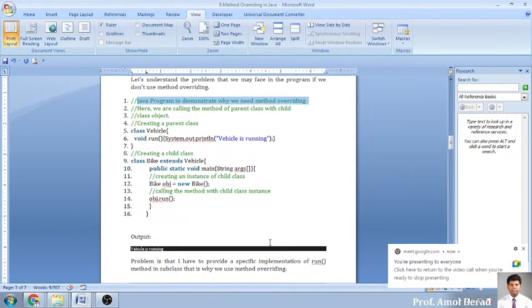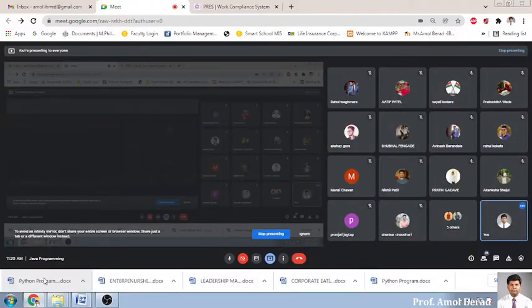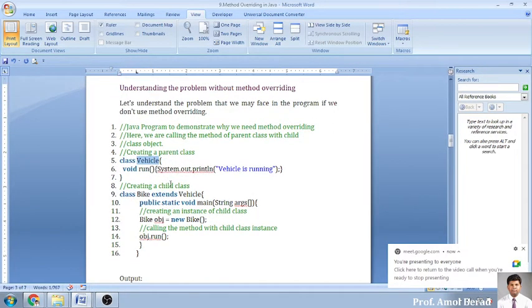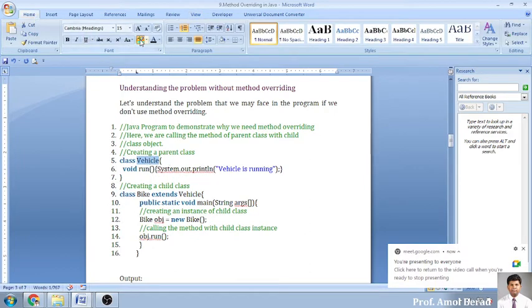Now see, in this program what is happening. If I'm creating a class, a vehicle, am I audible? Yes, sir. Okay, so again I'm zooming it. Now see, if I'm writing a vehicle class, and I'm writing a function run into this one, and some features I have written, some program I have written. Now I'm inheriting this vehicle into my child class. The name of my child class is bike.